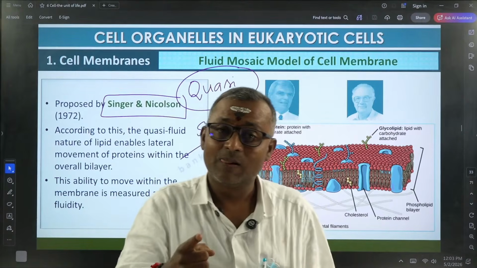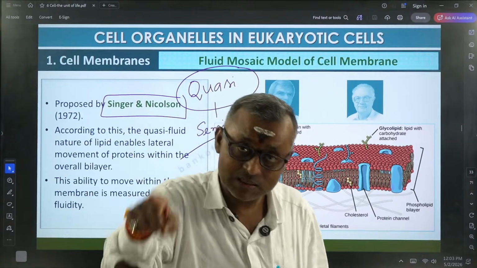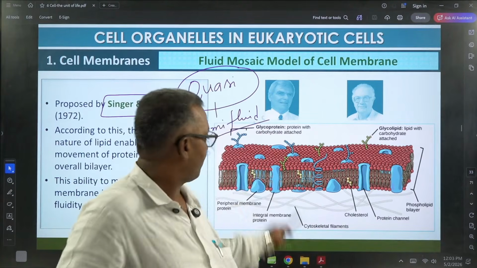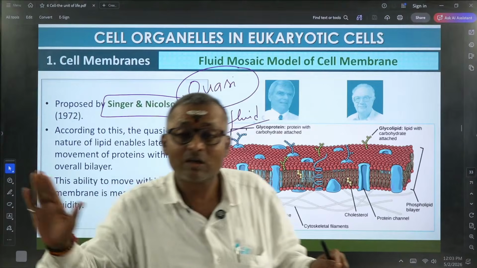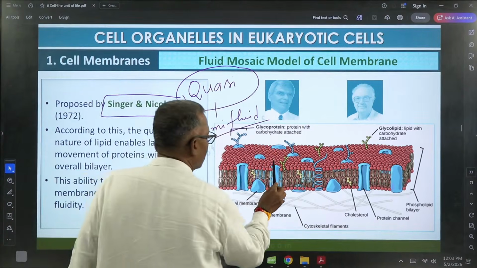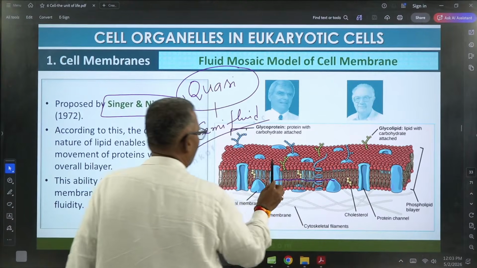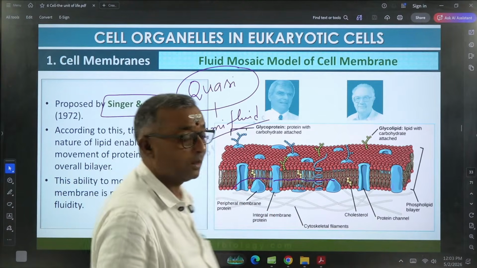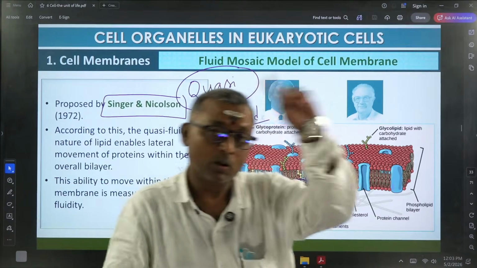As this lipid is quasi-fluid in nature, proteins can show lateral movement. Look here, this protein can move this way or this way, and proteins can also show rotational movement.